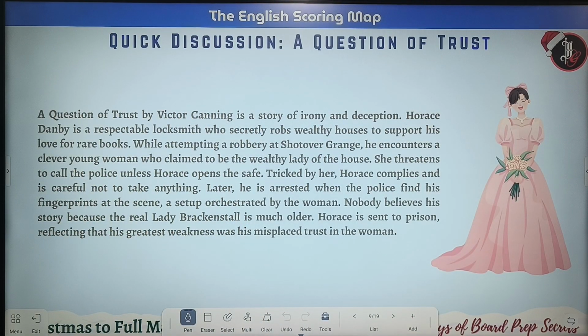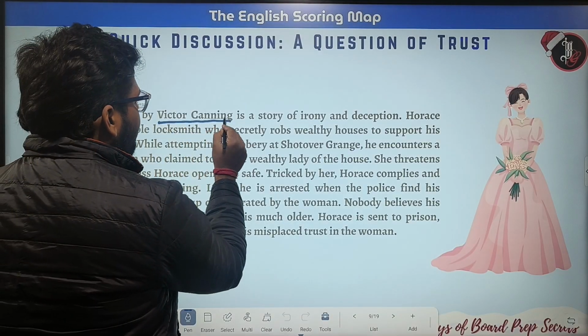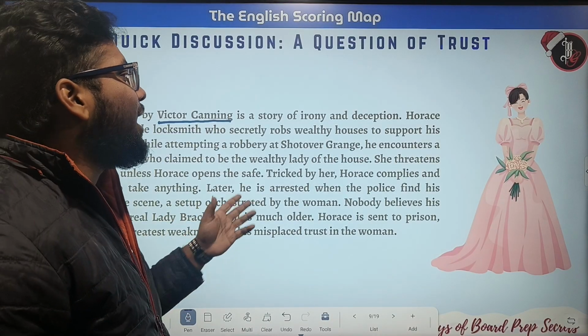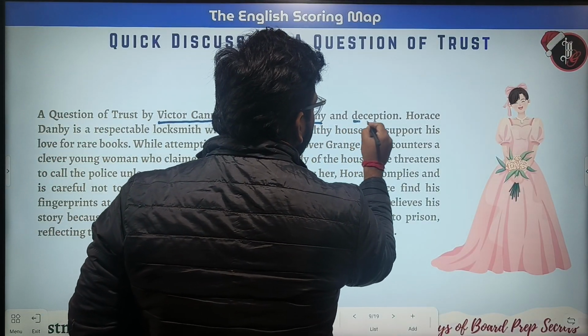Okay. So the next topic is A Question of Trust. This was written by Victor Canning. A Question of Trust by Victor Canning is a story of irony and deception. Okay. So this is a story of irony and deception.